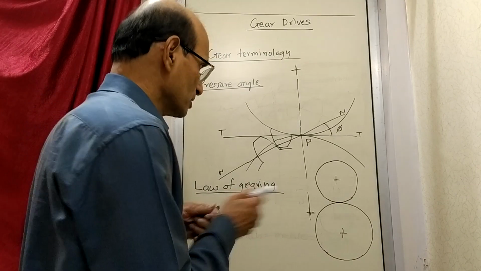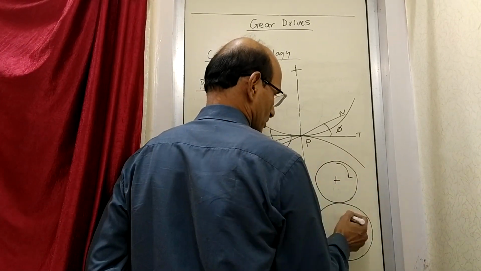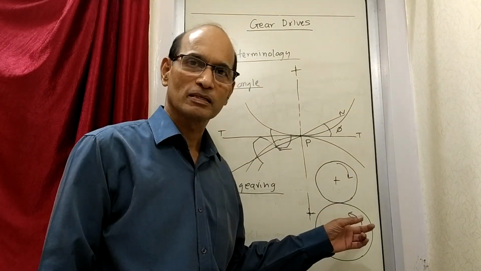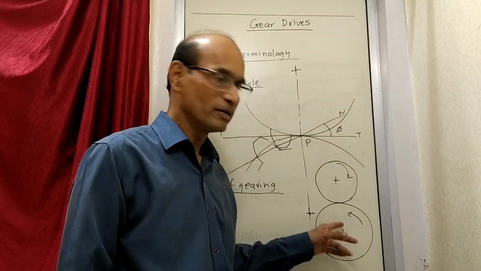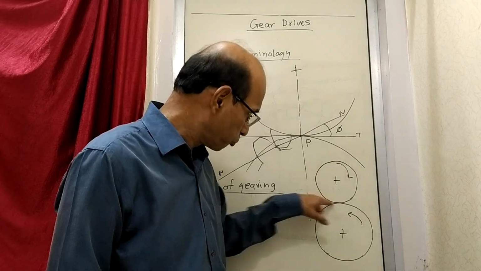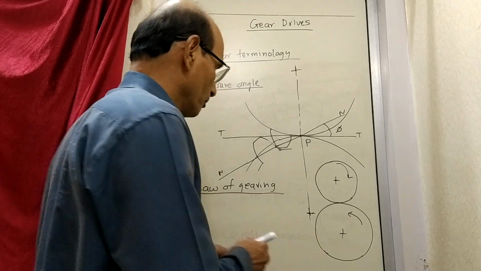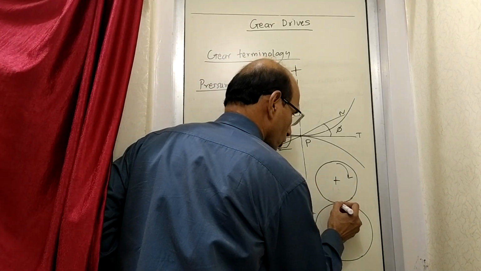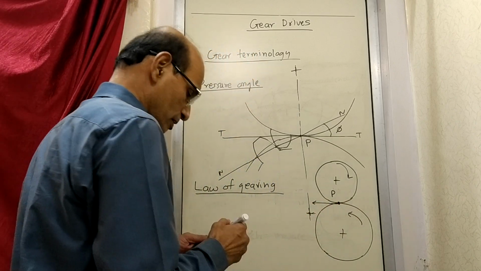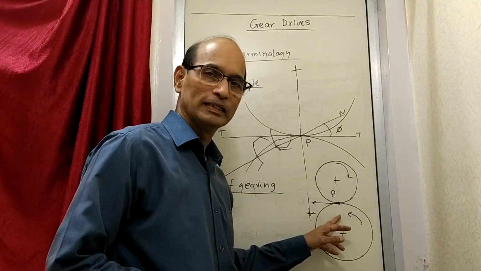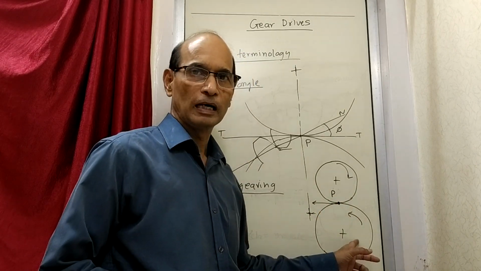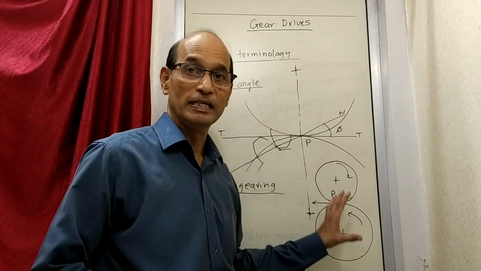So now here what happens? This disc rotates like this. Because of that the other disc rotates. And how does the power get transmitted? At this point, which is a common point, this disc is pushing the other disc. If you call this point P, then at point P there is a force exerted by one disc on the other, and as a result, this force causes the rotation of the other disc. This is what happens in the case of a disc.